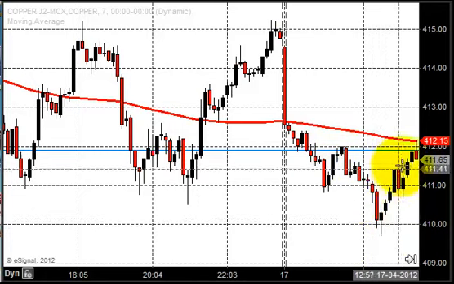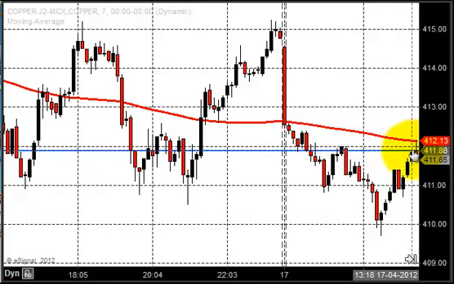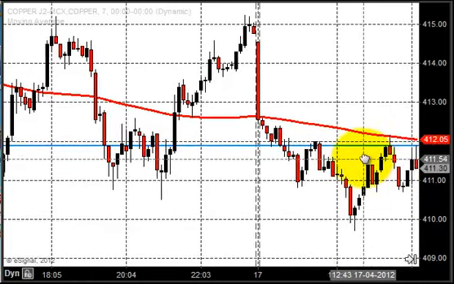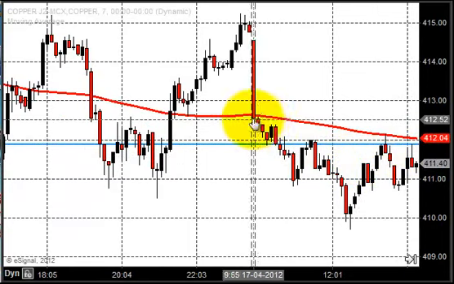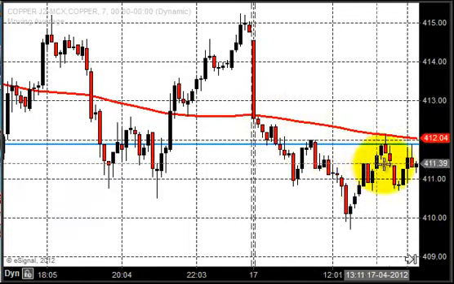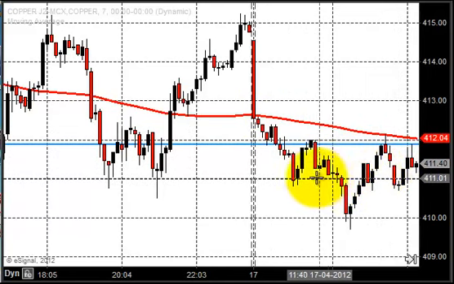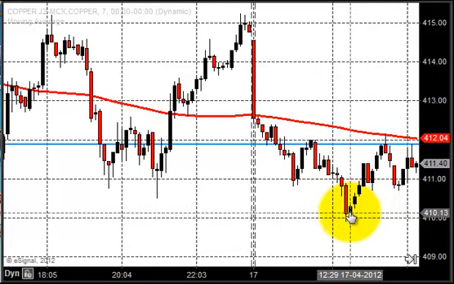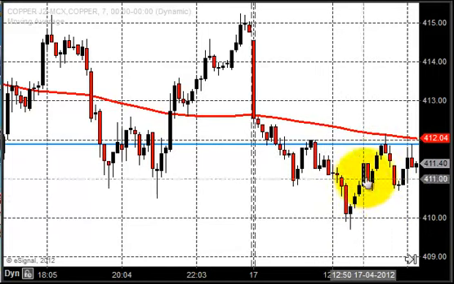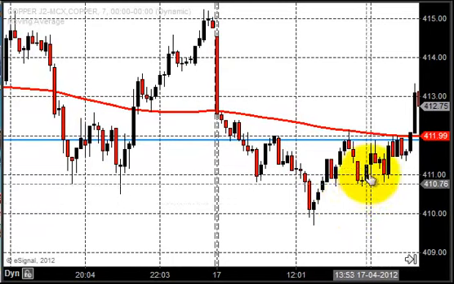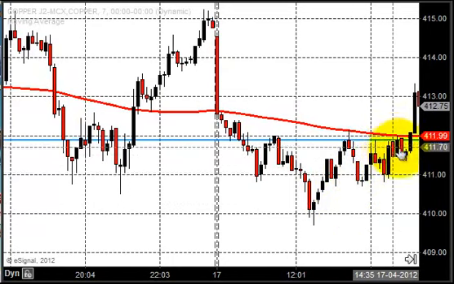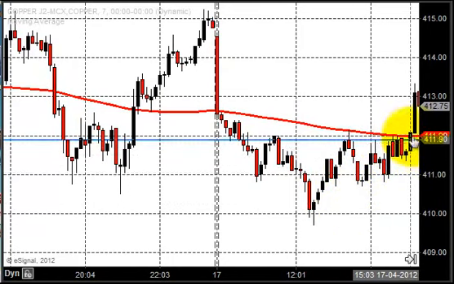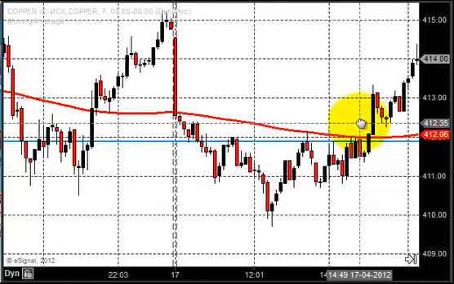But then there was a bounce back and it tested this 412 again, and you got support from the average also. So the market was consolidating and dropping, in a downtrend for a while, but the price is not dropping drastically. The market is trying to bounce back. You can see some buying happening around 410, and after quite a long consolidation, the market broke this average along with the resistance. So after breaking this 412, the market should act as a support for copper.